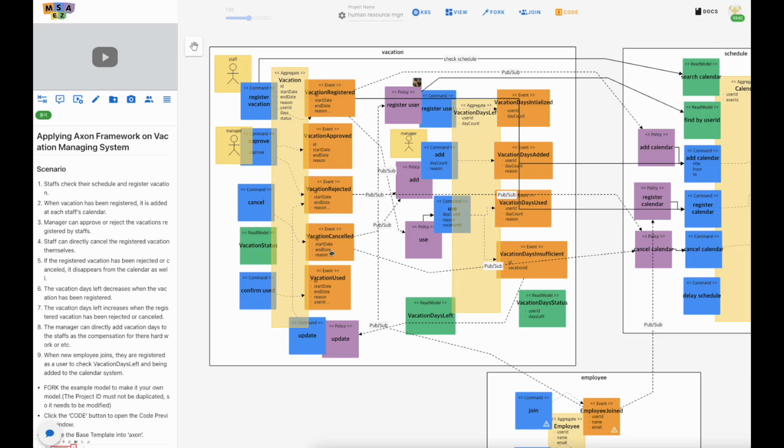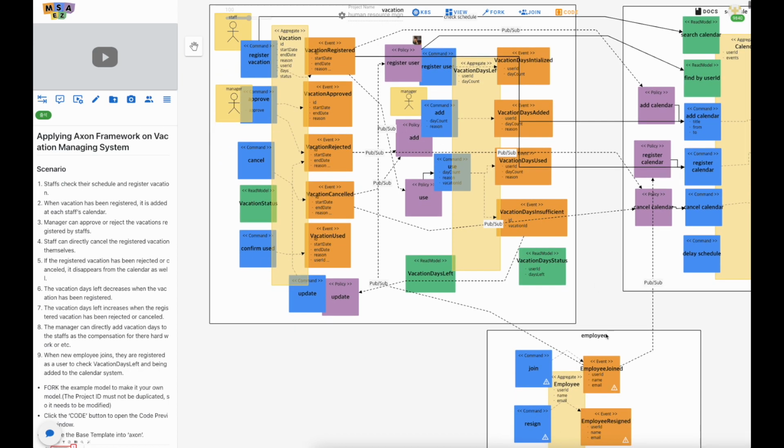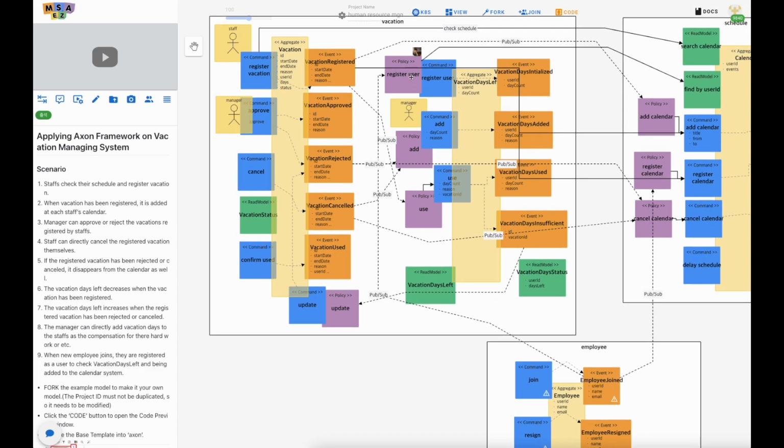So hello everyone, this lab is about applying Axon framework on vacation managing system based on microservices. And this model over here is an event stream model we made for the vacation managing system in a random company based on this scenario. So this staff will check their schedule and register their vacation plans, and then the manager will approve or cancel it. And when the employee joins the group, they will get the registration on vacation system.